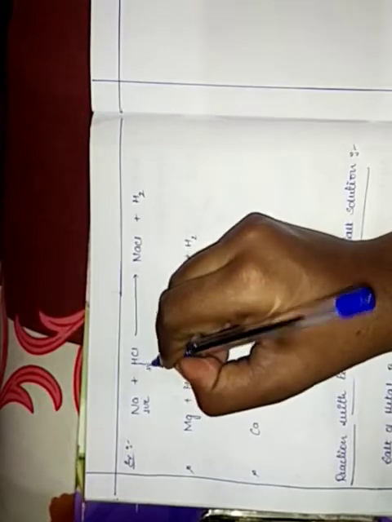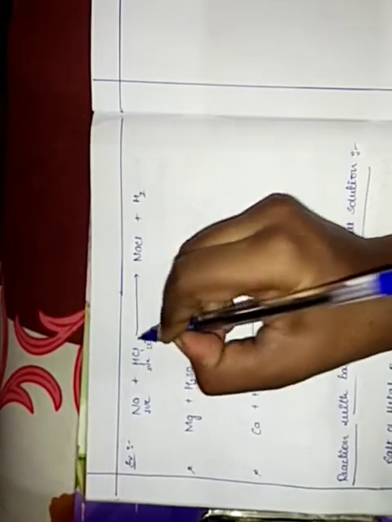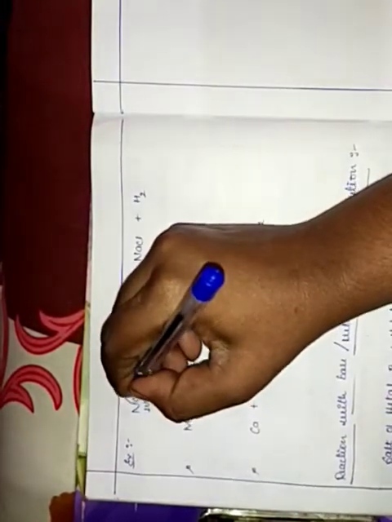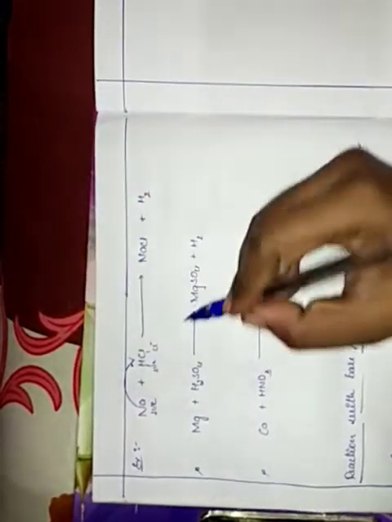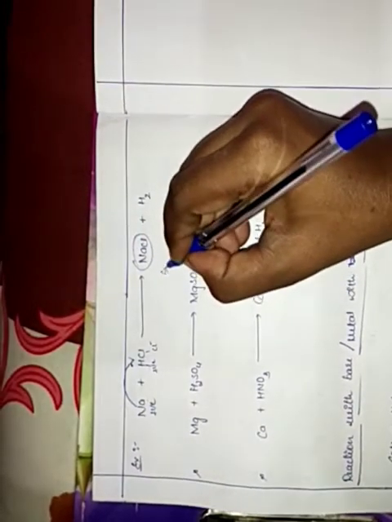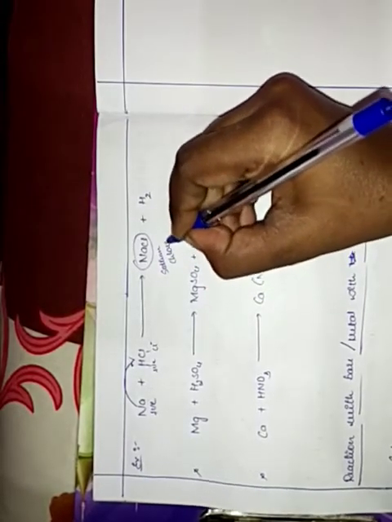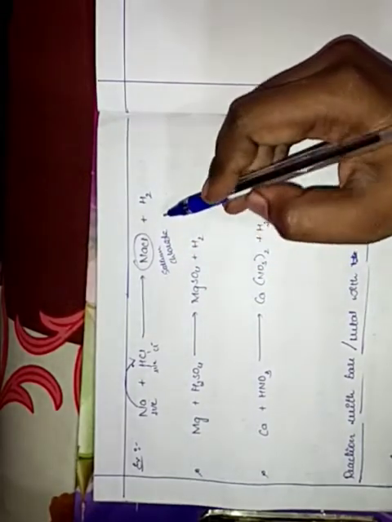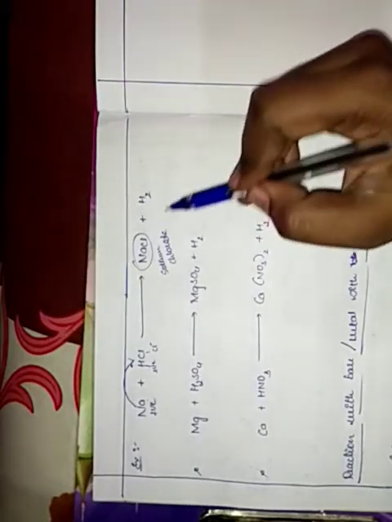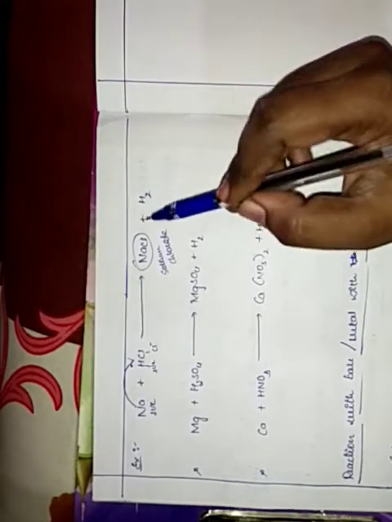H means positive charge. Cl means negative charge. So sodium is reacting with Cl to form NaCl, that is sodium chloride. And again hydrogen gas is liberating.